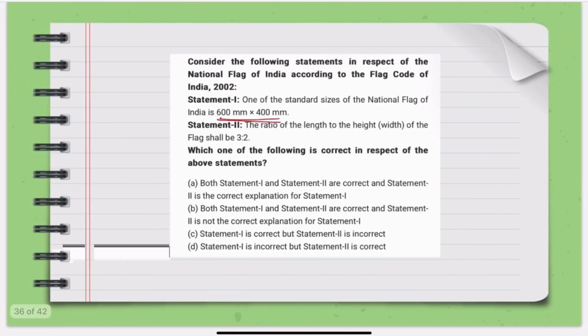So your first statement is incorrect. Now this is a very factual and very to the point question. So if you don't know, then maybe it is very difficult to come to the answer. But nevertheless, we'll just discuss it in case it comes again. So there are two important laws that govern the respect and the usage of our flag. The first one is the Emblems and Names Prevention of Improper Use Act.